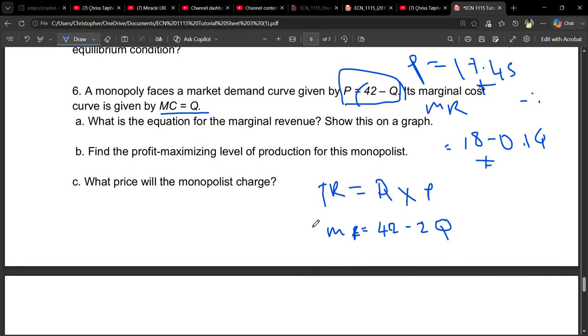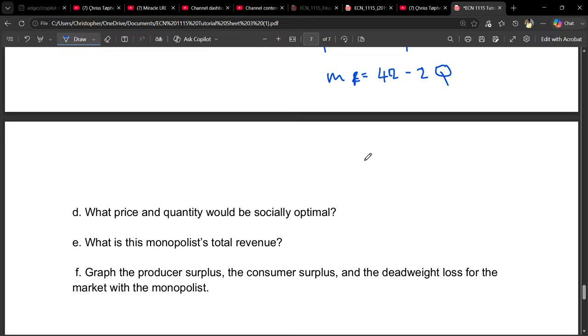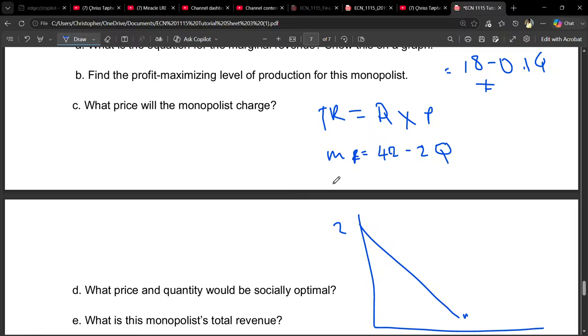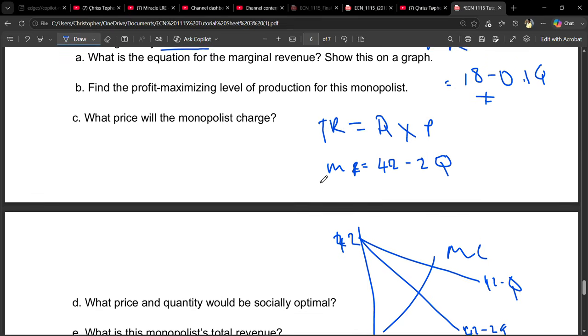To show this on the graph, the marginal revenue starts at 42 on the vertical axis, with 42 minus 2Q as our marginal revenue, and our price is going to be 42 minus Q. So that is how it will be on the graph. You draw it like that. Okay.